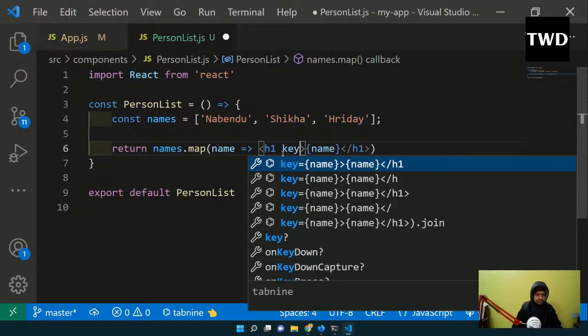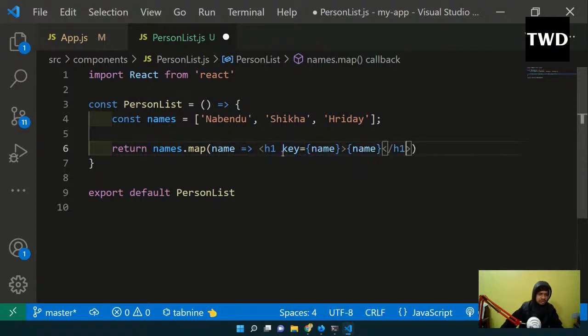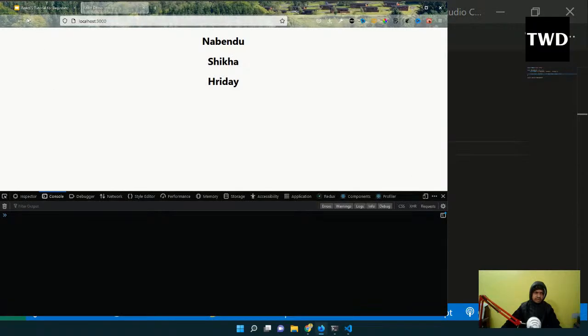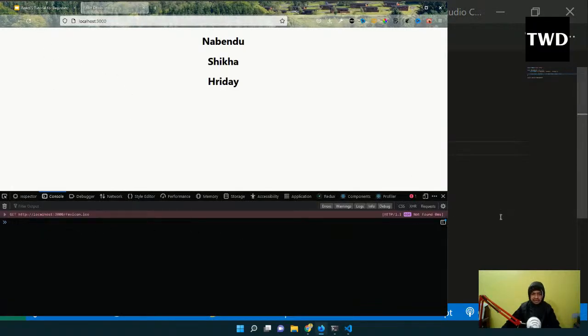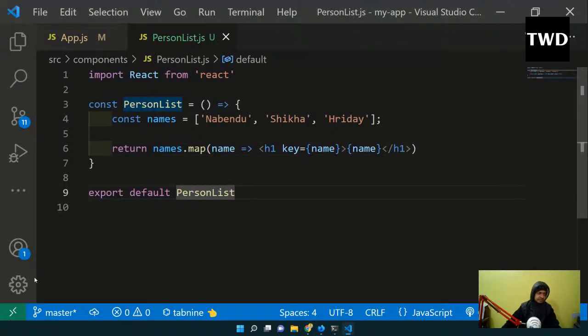So we have to use something unique. What unique thing am I going to use? Names. In this case, name is a very small thing. Name is unique here, but in most other cases, name won't be unique because names might be the same. But in this case, the name is unique. Save it, refresh it. See, I'm not getting that error anymore. That error is gone. So this is something which you have to keep in mind.